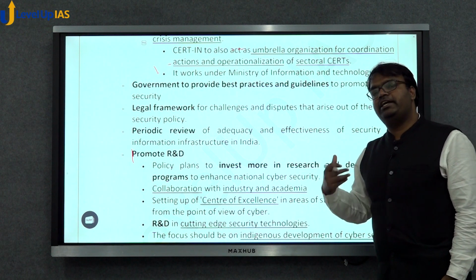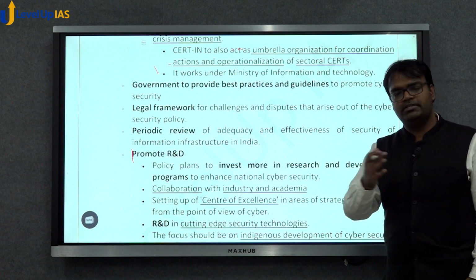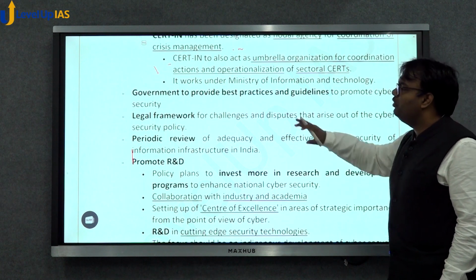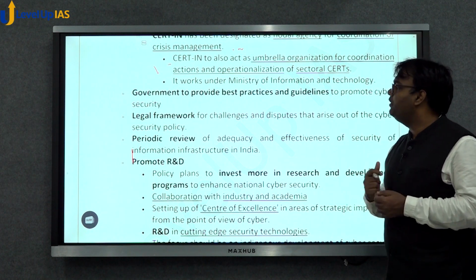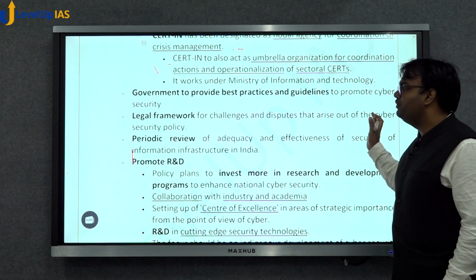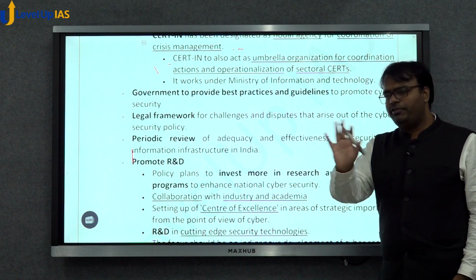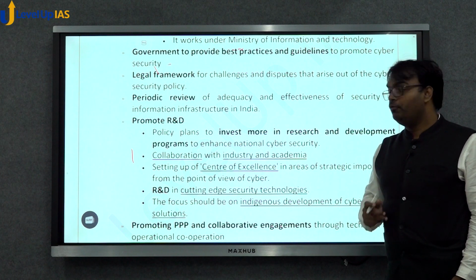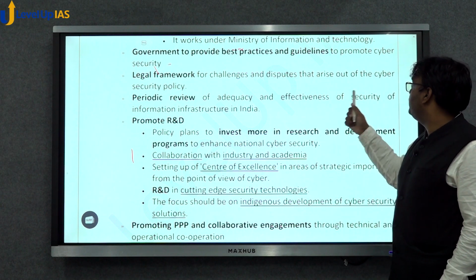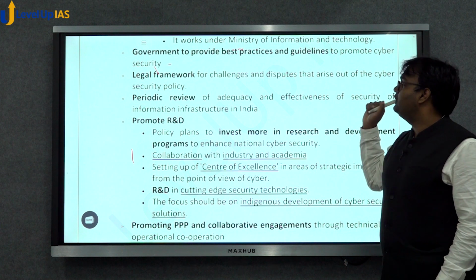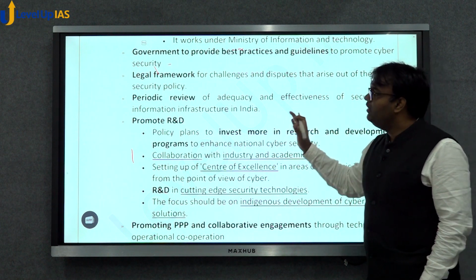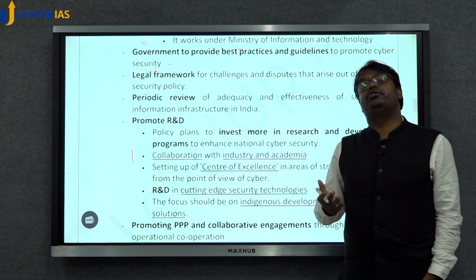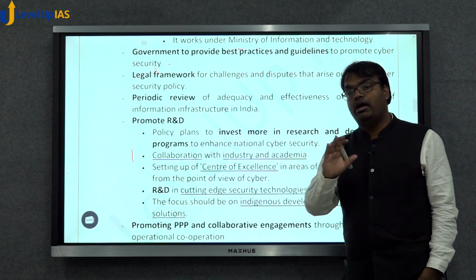These best practices and guidelines were provided to state governments as well as various central government departments and to people in general. The policy also calls for establishment of a legal framework for challenges and disputes that arise out of cyber security. But this legal framework hasn't been created yet. The policy also called for periodic review for adequacy and effectiveness of security and information infrastructure in India. But again, the periodic review of the cyber security policy has not occurred.